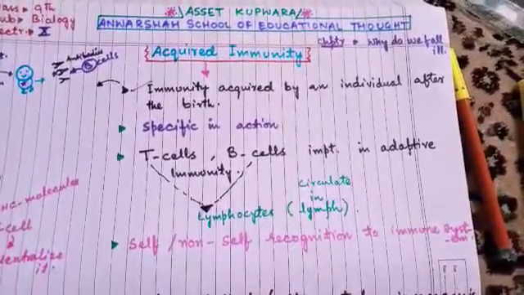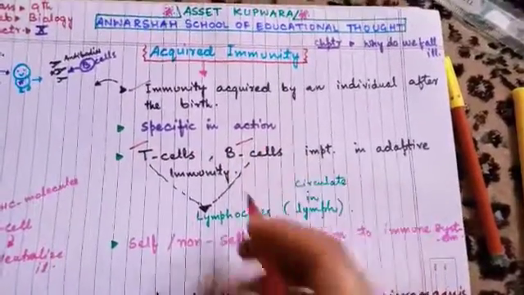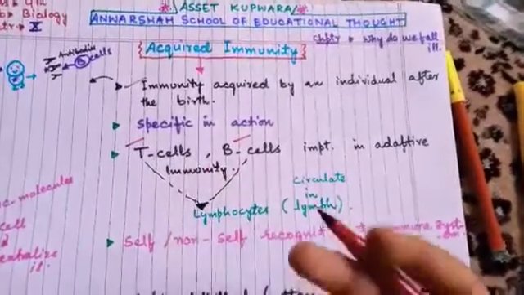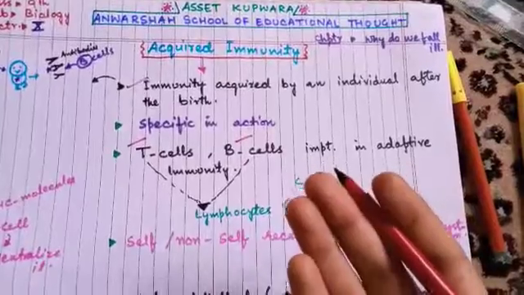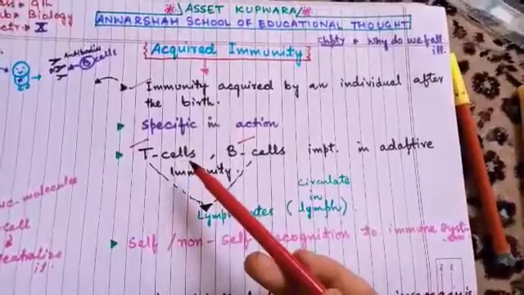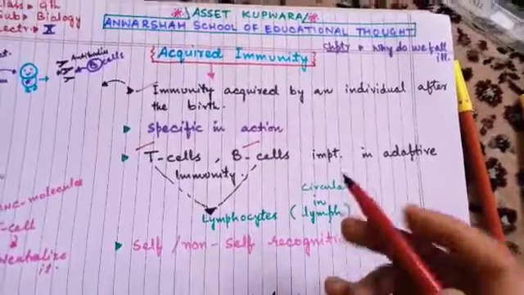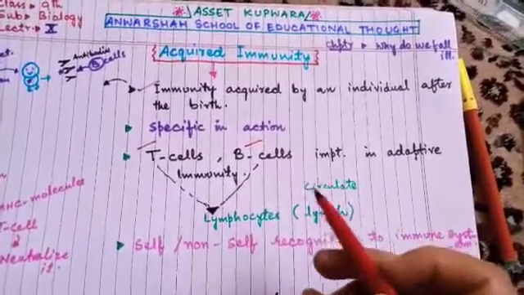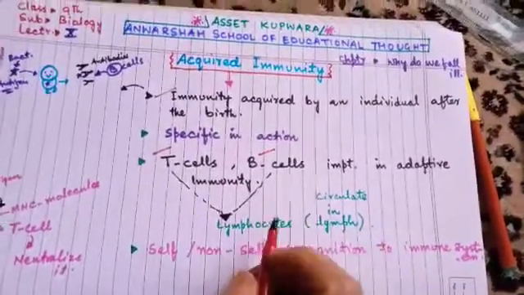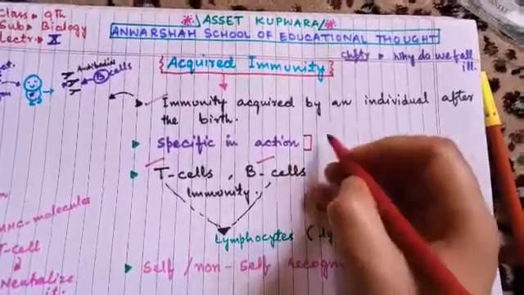You will remember here two important types of cells. It has T cells and B cells. Our body has a specific system to combat these diseases, and that is the immune system. The immune system has specific cells, T cells and B cells. They play the main role in acquired immunity, in this adaptive immunity. So you will remember T cells, B cells. Now I will explain what this specificity in action means.